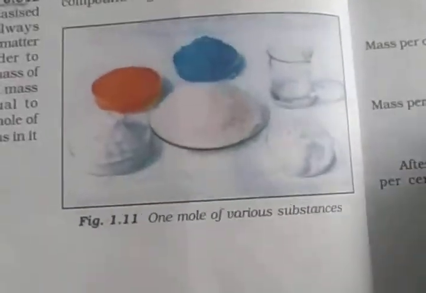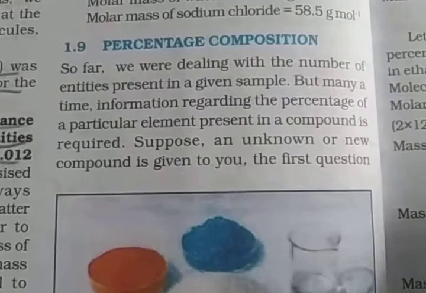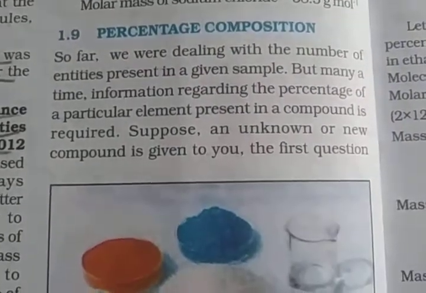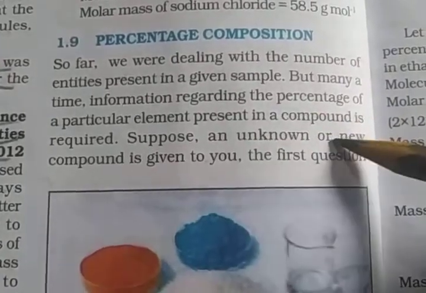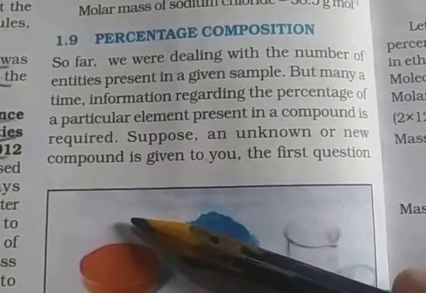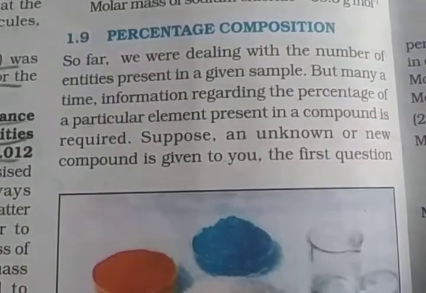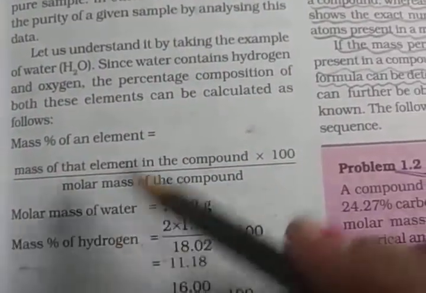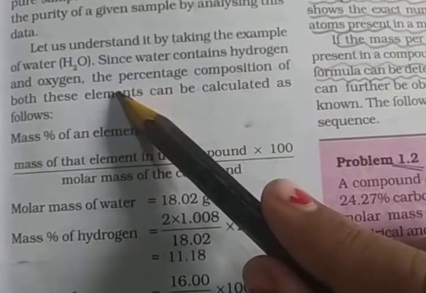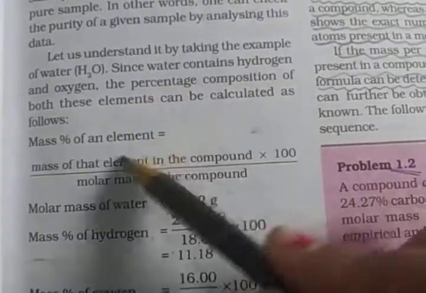The next topic is percentage composition. Given a sample we know the number of entities present, but many times the percentage of a particular element present in a compound is required, like in water, how much percentage of hydrogen and oxygen. Let us understand, taking the example of water. Water contains hydrogen and oxygen, so the percentage composition of both these elements is calculated as follows.